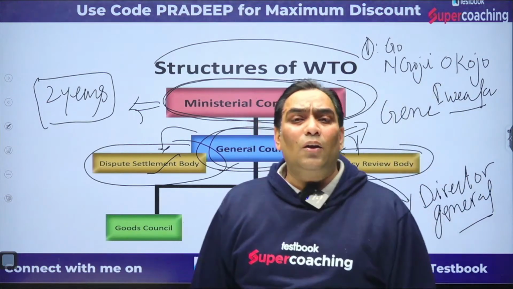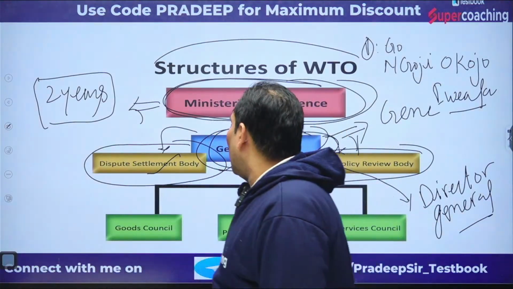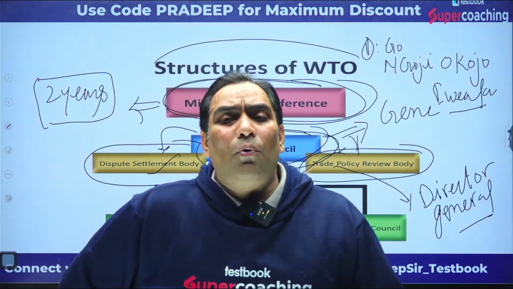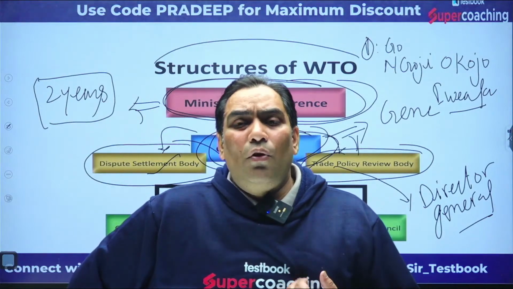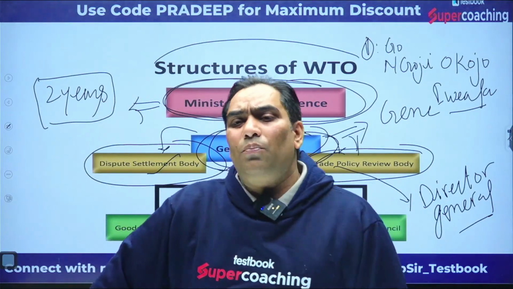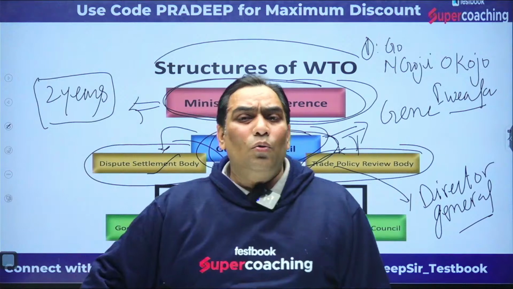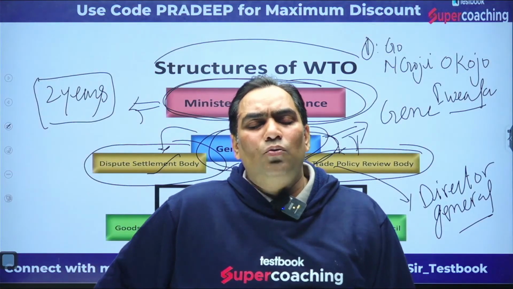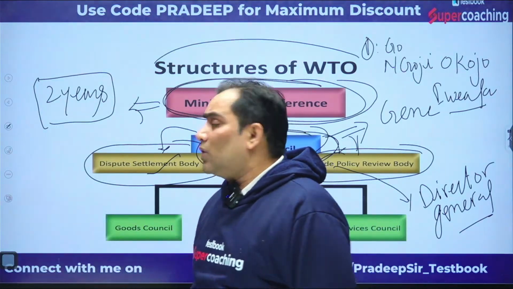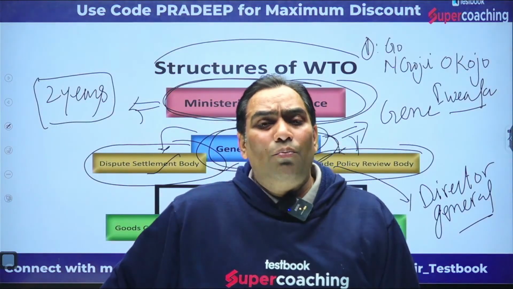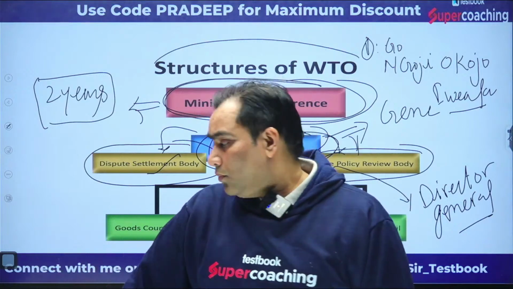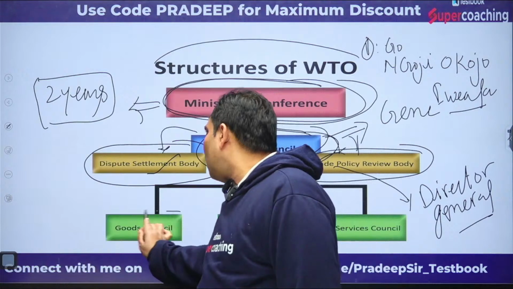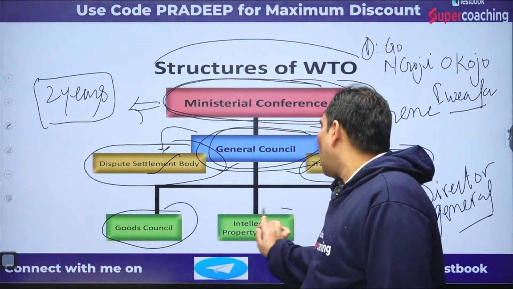There is an appellate authority. That means whatever disputes are settled by the General Council as the dispute settlement body can be reviewed before the appellate authority. So this is about the structure. They have the General Council for goods, and they have the Council for TRIPS.